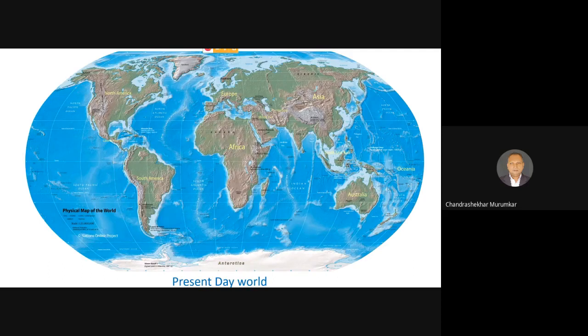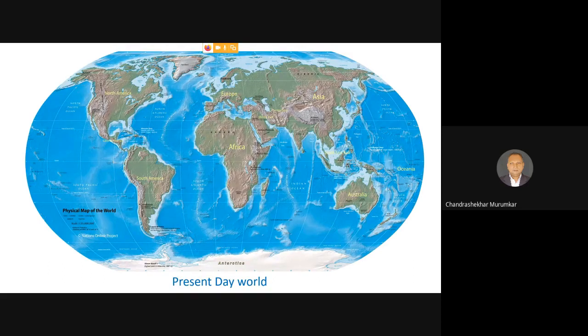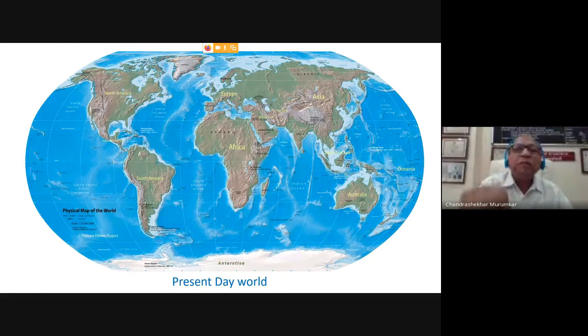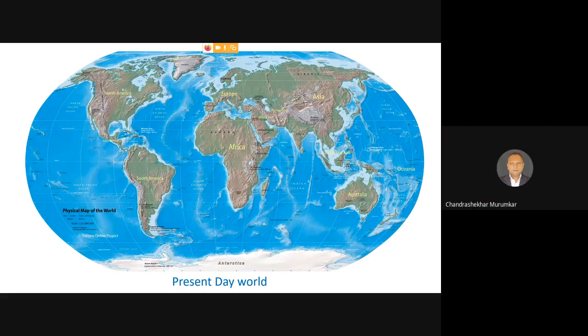Because of that, when we are trying to see the probable place of origin of angiosperms, you have to find out what the present-day record of the landmass is giving us as clues, in the form of either fossil records or distribution of the angiosperms, and how we are going to correlate them with the Cretaceous landmass. And that's the way we are supposed to discuss our future plan of the probable place.